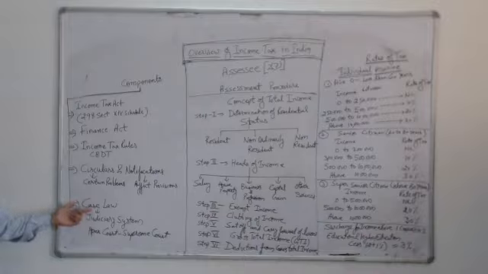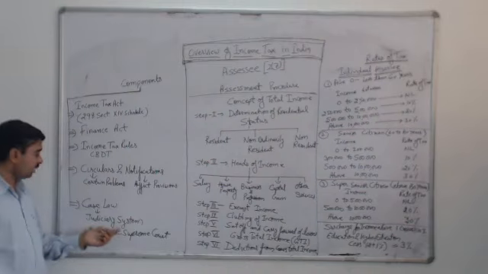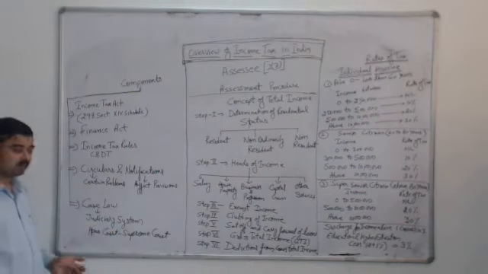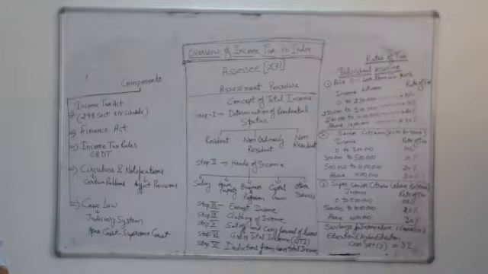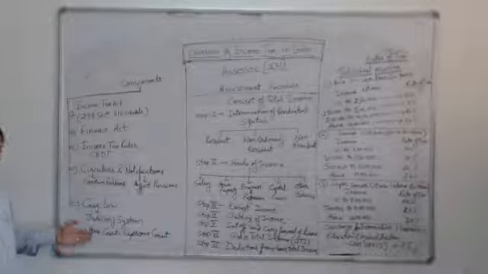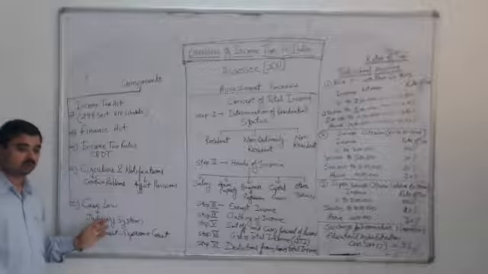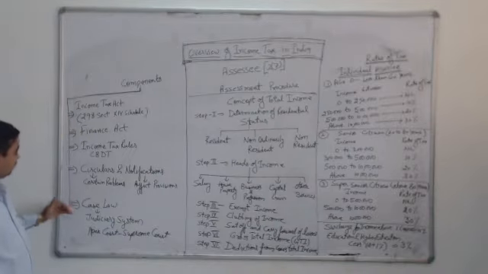The last portion of the components is case law. The judiciary system prevailing in India has the Supreme Court as the apex body. From time to time, various cases come before the court. The judgments of those cases are also included. Once a judgment is given, it is included in the case law and becomes the base for application. As per these components, taxation in India is done.